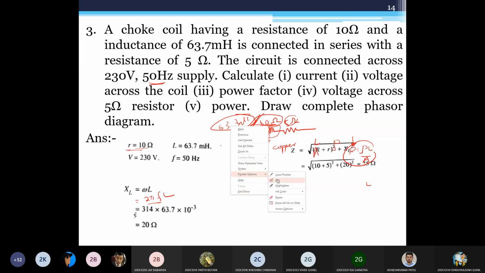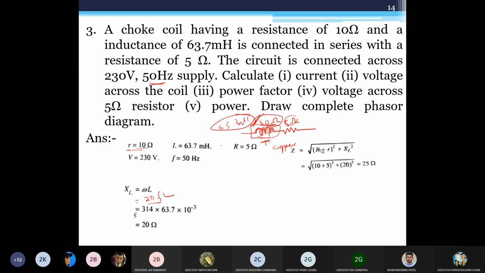Now the importance of the two resistors is here. We will say R square plus XL square, but here there are two R's, due to one resistor and due to the inductor itself. So you have to combine both of these. That would be 15 ohm. So R plus R whole square plus XL square would be the equation. Keep this in mind.